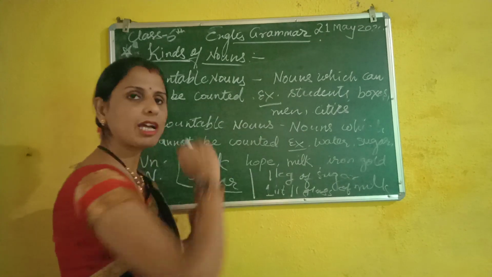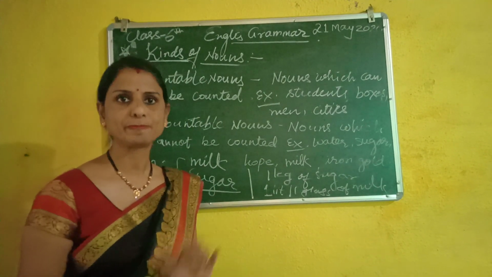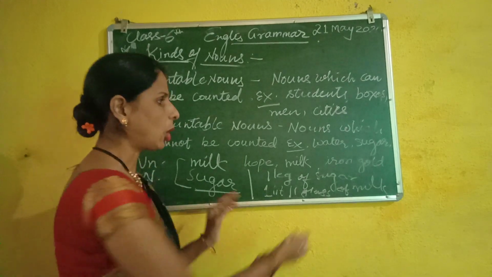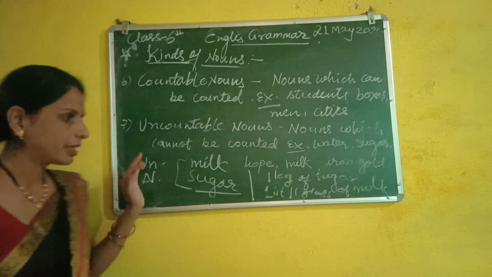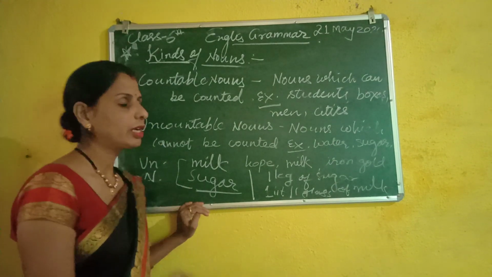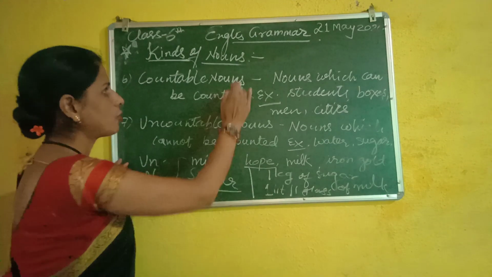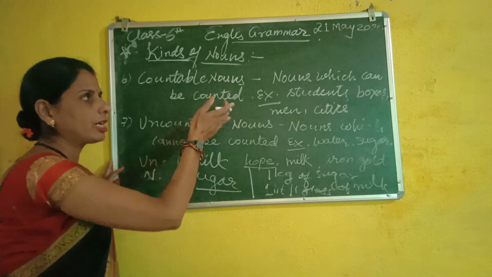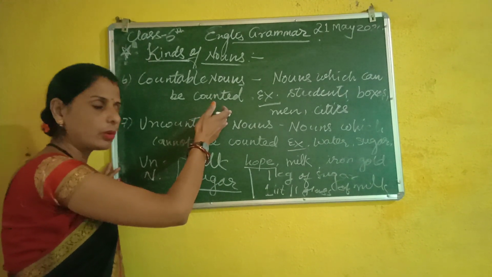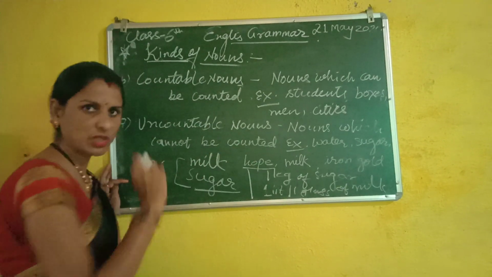All the metals come under the examples of uncountable, like iron, gold, silver. So all the metals will come under uncountable, and concrete nouns also. So countable nouns can be concrete, can be common. Uncountable nouns can also be concrete and abstract nouns.